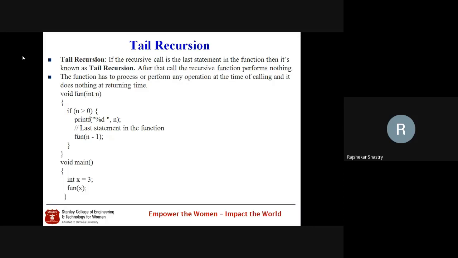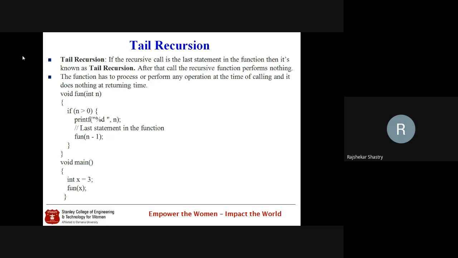After this function call, we don't have any other statements. That's what is important here. Observe carefully: that's the definition of tail recursion. If the recursive call is the last statement in the function, then it is known as tail recursion.